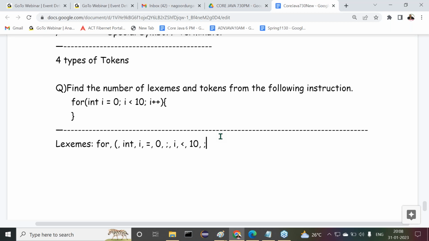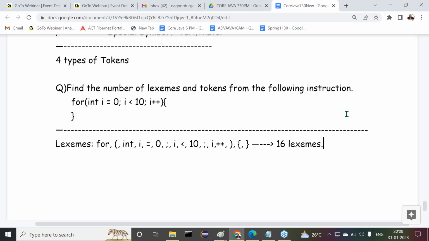Then what next? Semicolon, then again i. Then plus plus, again an operator. i is a variable, right? Then the right parenthesis. Next one is the left curly brace. Next one is the right curly brace. Tell me guys, what's the count here? How many things are available now? 1, 2, 3, 4, 5, 6, 7, 8, 9, 10, 11, 12, 13, 14, 15, 16. Overall, how many lexemes? 16 lexemes exist.